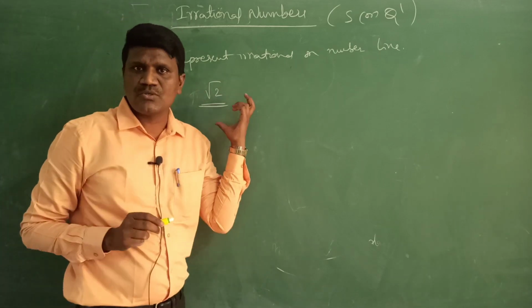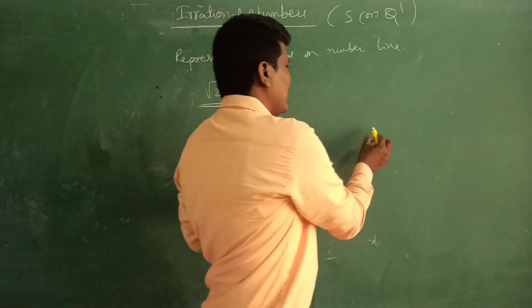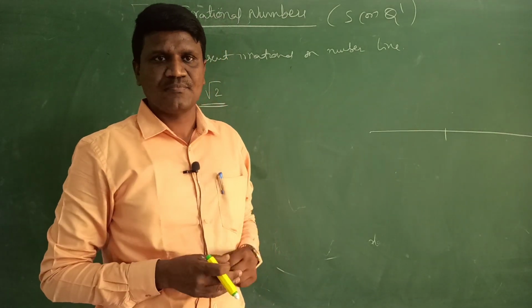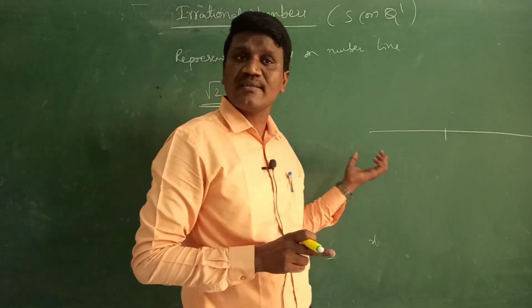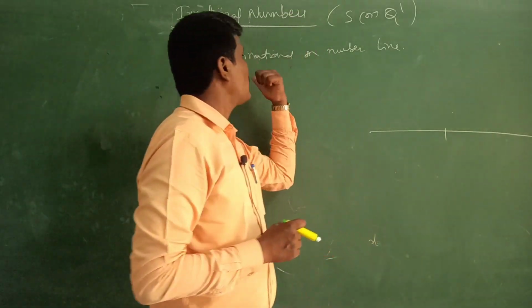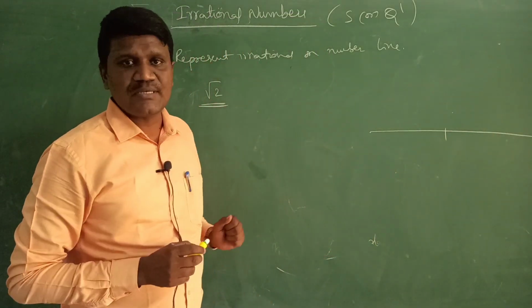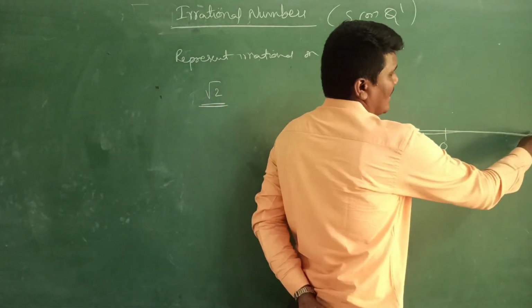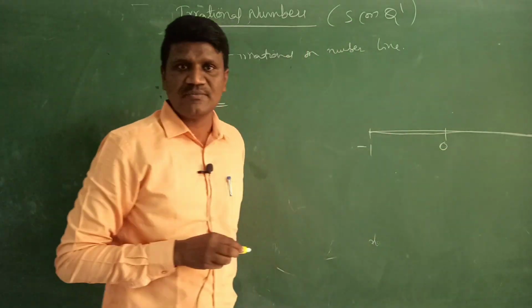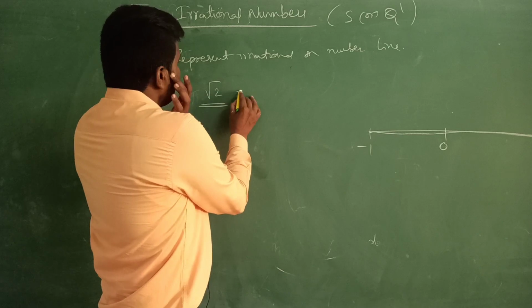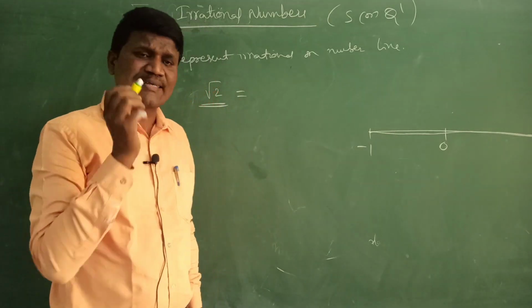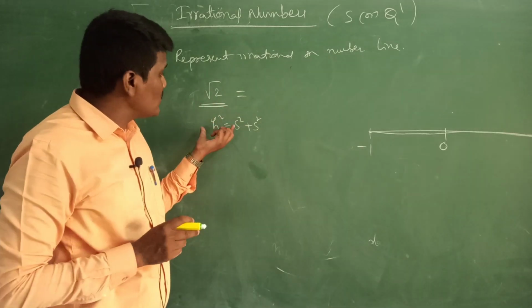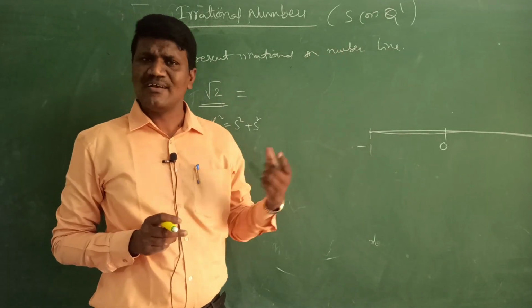For this we will use the Pythagoras theorem. Generally on the number line every number will be there, rational or irrational. But how to represent root 2 on the number line? First, this is the number line. Say this is 0, this is 1 and this is -1. Here we will use the Pythagoras theorem. All of us know the Pythagoras theorem: h square is equal to side square plus side square. By using this we will represent root 2 on the number line. Let's see how to do this.